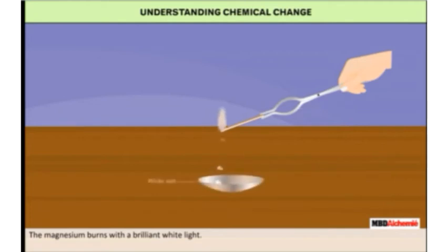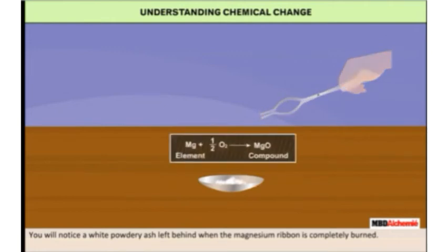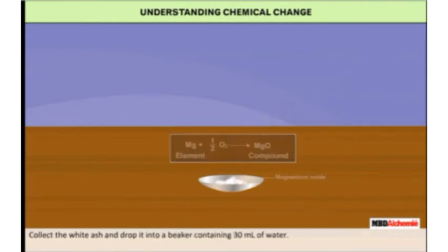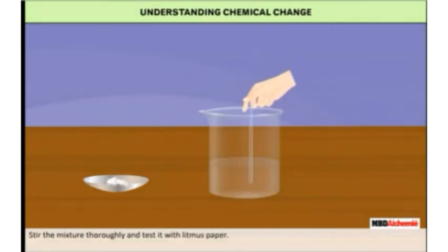Take a piece of magnesium ribbon and burn it over a flame. The magnesium burns with a brilliant white light. You will notice a white powder ash left behind when the magnesium ribbon is completely burnt. Students, now collect the white ash and drop it into a beaker containing 30 ml of water, as you can see from the picture. Stir the water thoroughly and test it with litmus paper.